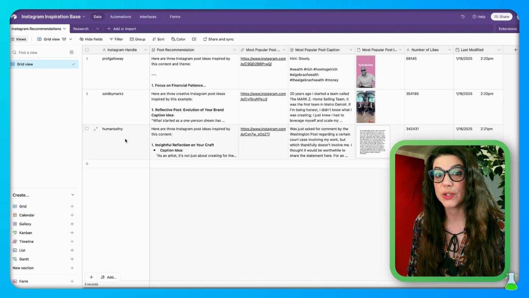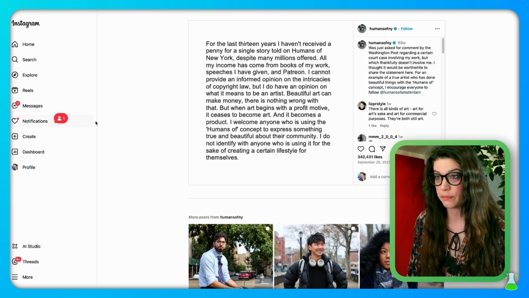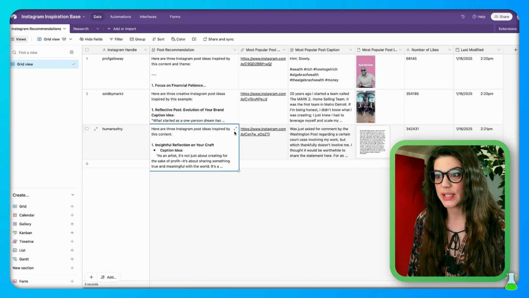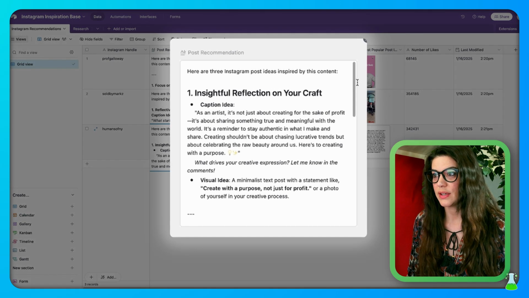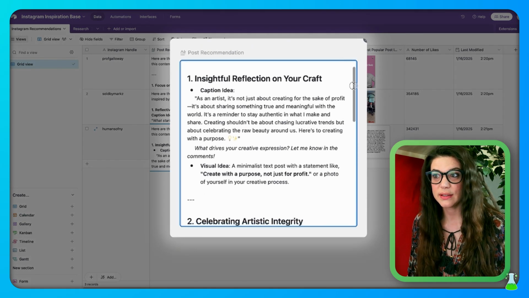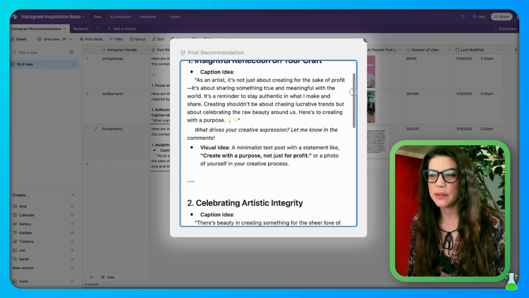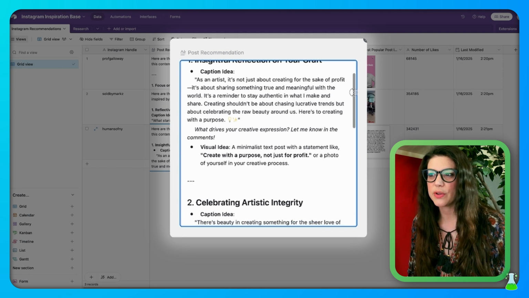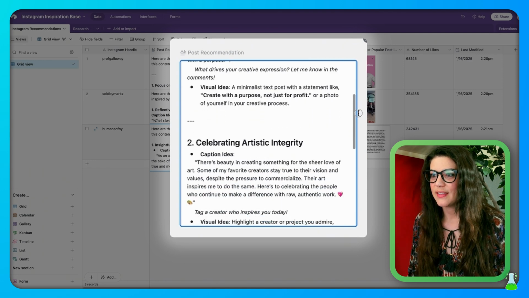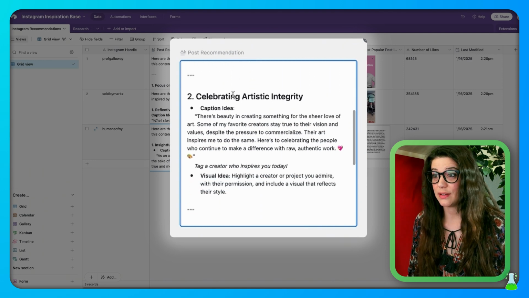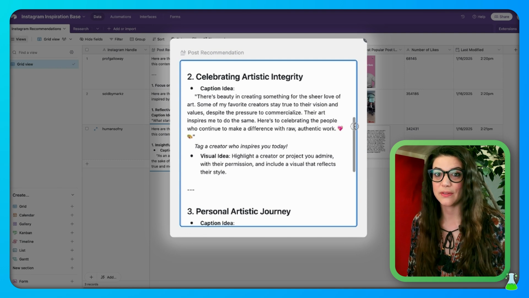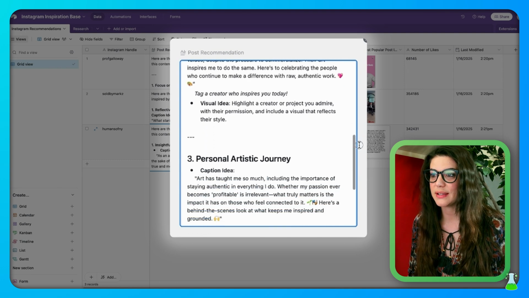So let's look at Humans of New York again. Their most popular post is this, of the past 12 posts. Now we're given a recommendation that is inspired by that post for us. So it gives us a caption idea, a visual idea, a minimalist text post with a statement like, create with a purpose, not just for profit, or a photo of yourself in your creative process. Then it gives you another option, the title of it, your caption idea. There's beauty in creating something for the sheer love of art. So this post was about art, so it's giving you recommendations along those lines.